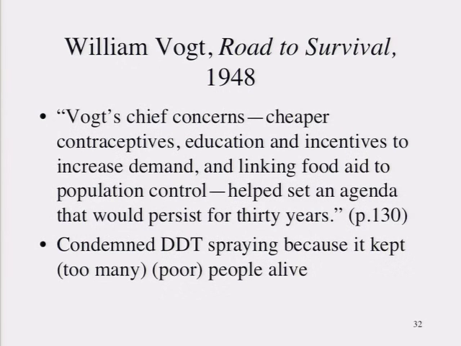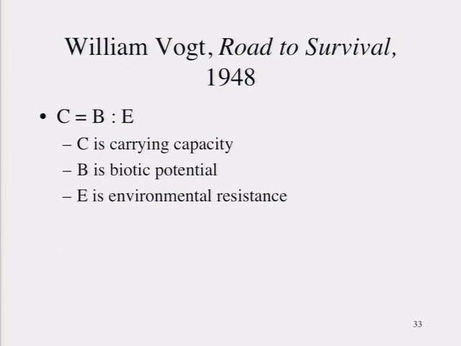14 years later, when Silent Spring comes out, Rachel Carson is going to make stopping the use of DDT the centerpiece of environmental activism. And she's going to do it for environmental reasons. But there was actually an alliance here, by that point, between environmental concerns and these population control concerns. So this is the central argument he makes. This is how he frames his argument at the beginning of Road to Survival.